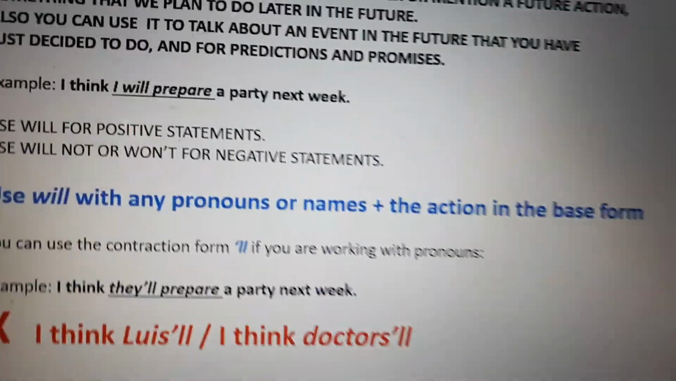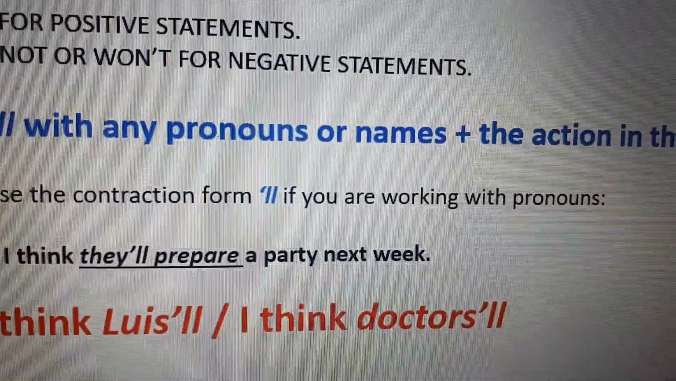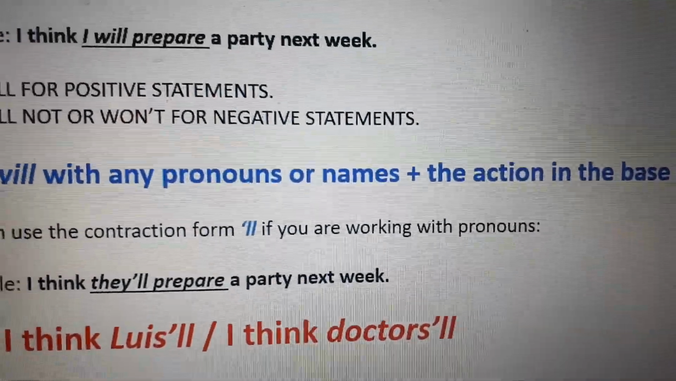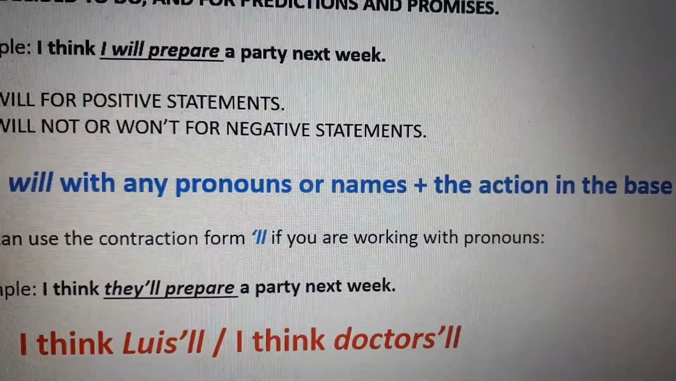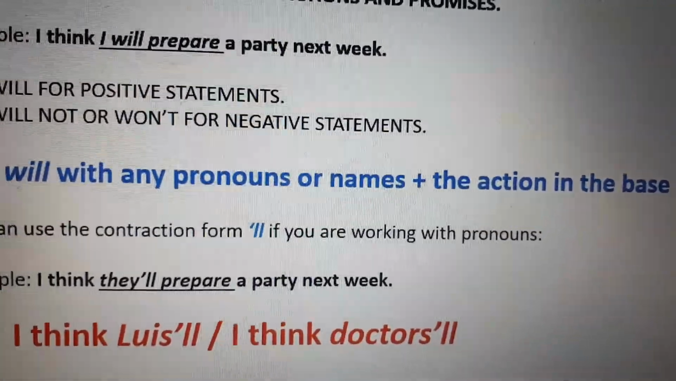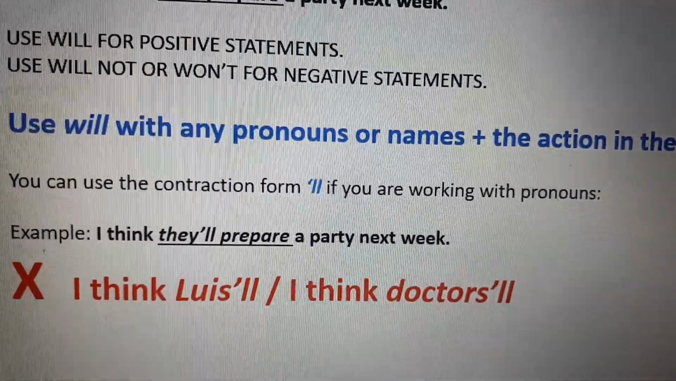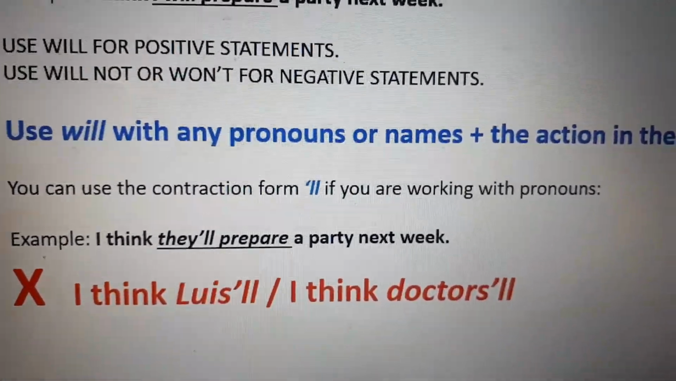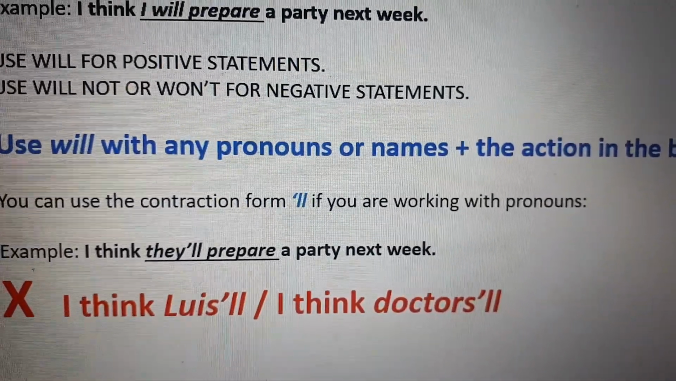Also, you can use a contraction, apostrophe double L. Okay, you can use it, but just with pronouns. Okay, with I, he, she, it, we, you, and they. Okay, any pronoun, you can use the apostrophe double L, but not with names. Okay, it sounds weird. For example, if you say, I think they'll prepare a party next week.